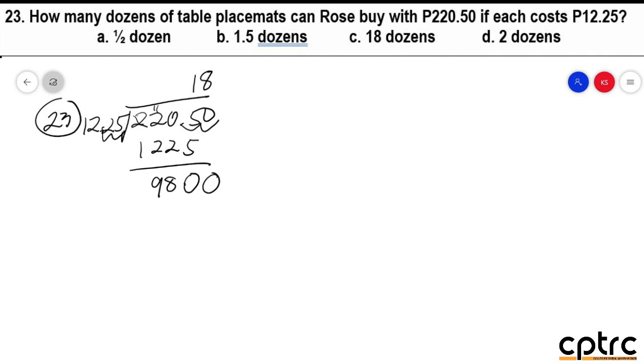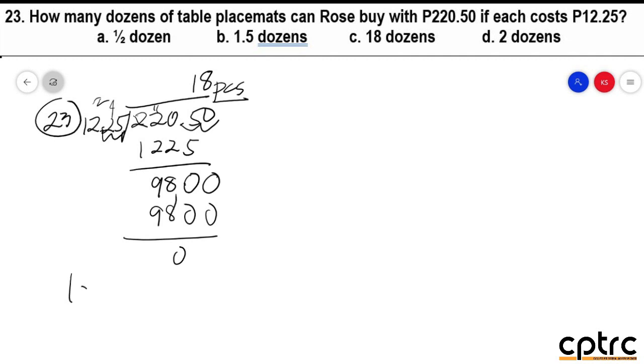So, 8 times 5, 40. Times 2, 16, 20. 8 times 2, 16, 18. And 9. So, 0 the remainder. So, there are 18 pieces po ang pwede niyang mabili. But since the question po is dozen, bawal pong sagot si Charlie. At ibong yung Charlie na option dyan. Kasi 18 pero dozens po yung sabi. 18 po pieces po yan.